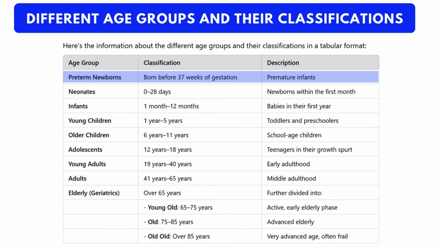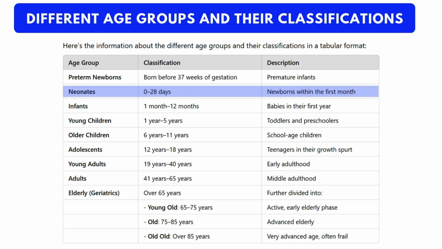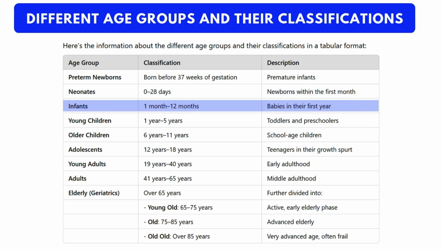Preterm newborns. These are babies born before 37 weeks of pregnancy. They are also known as premature infants. Neonates. These are babies from birth to 28 days old. This is referred to as the newborn phase. Infants. This group includes babies from 1 month to 12 months old. During this time, their bodies and organs grow rapidly.